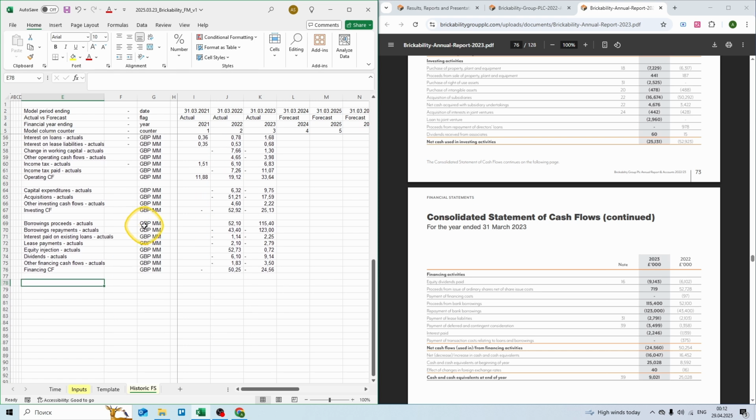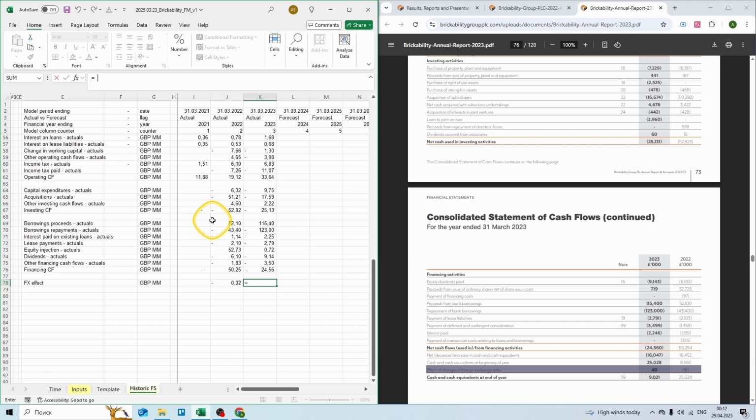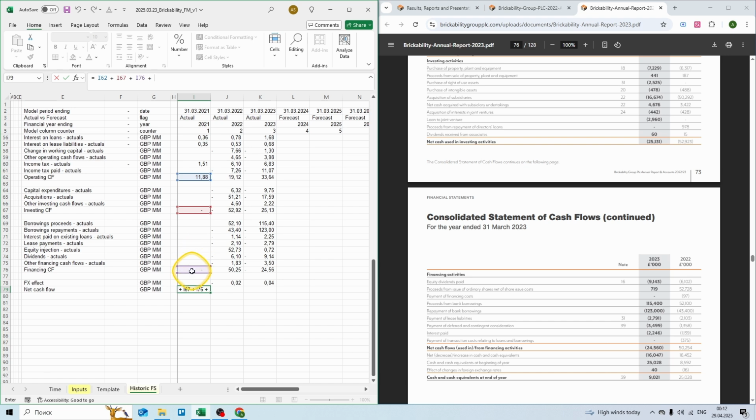Now, as you can see, we have effect of changes in foreign exchange rates, let's call them Forex effect, £1,000,000, minus 16,000 and 40,000. And we have our total cash flow. £1,000,000, let's add operating cash flow, investing cash flow, and financing cash flow, and Forex effect. Then Control copy, Shift right arrow, and Control V or Enter to paste.